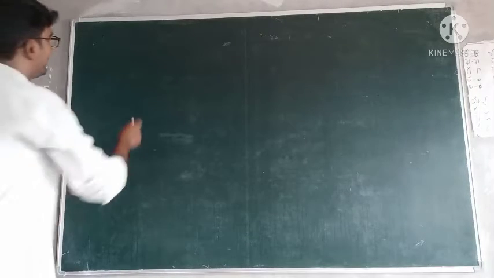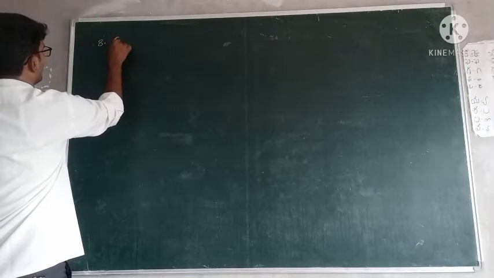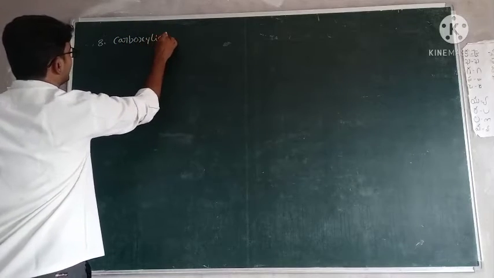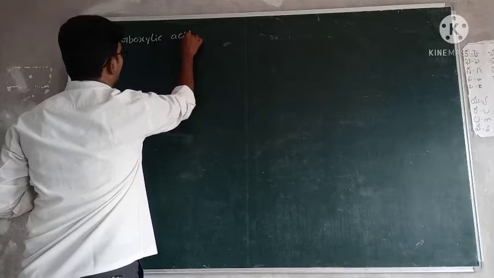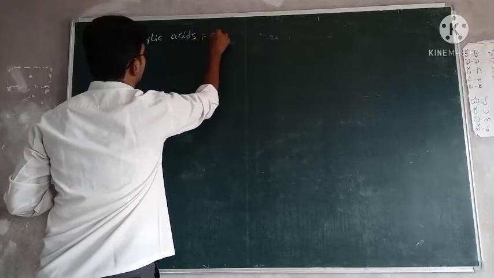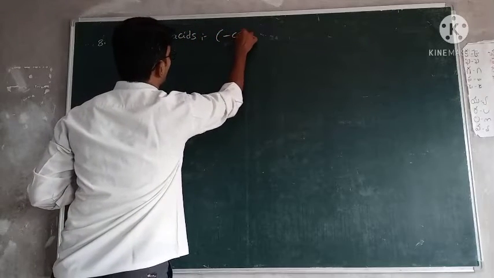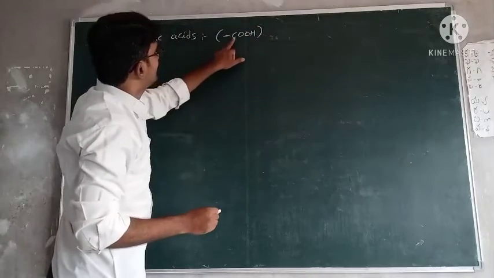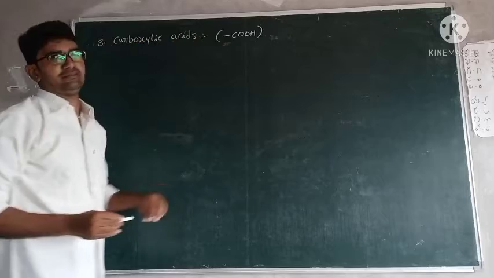Next, eighth one, carboxylic acids. For carboxylic acids, what is the functional group? COOH. Why is it written like this? It means the COOH group is attached to the carbon.